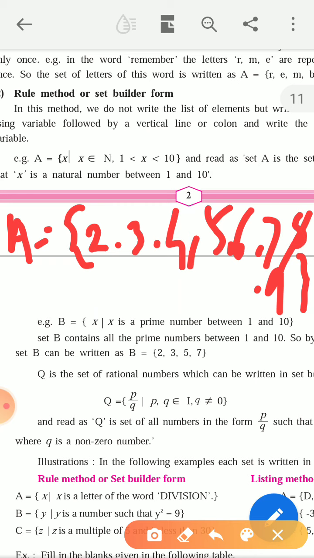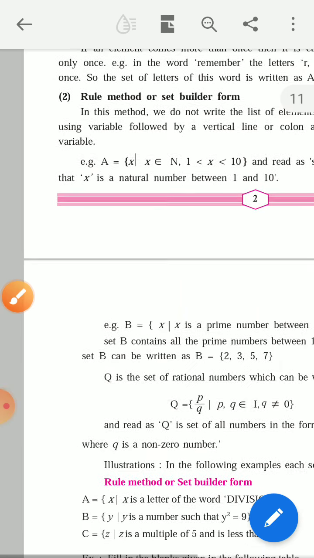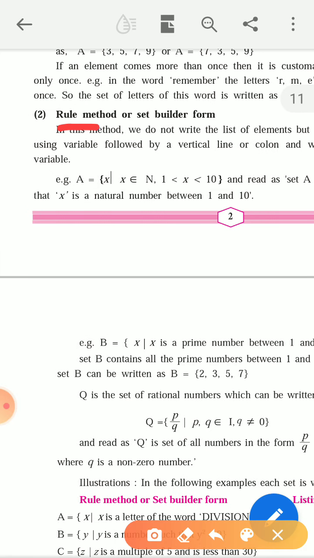These are enclosed by curly brackets. This is the rule method. So friends,